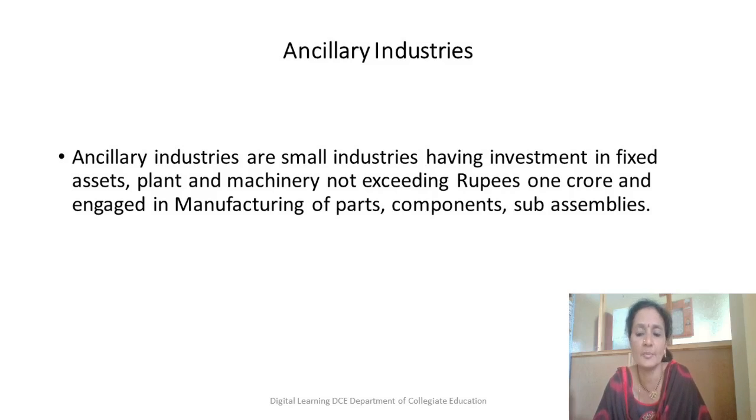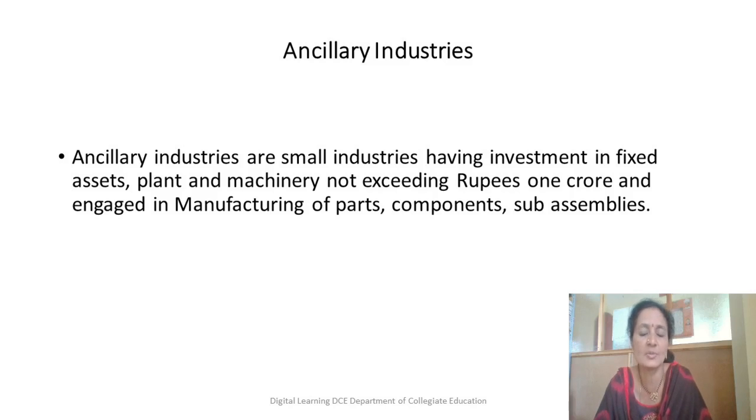A good example is the car. Toyota is manufacturing cars, no? Do you think Toyota manufactures all the components required for the car? Obviously not. They get those parts from small scale industries, tiny industries, ancillary industries. All these industries supply the required components for assembling the car, and finally the output of that company will be the finished car, no? So think about what components are required and who is going to manufacture them. All this is nothing but ancillary industry.